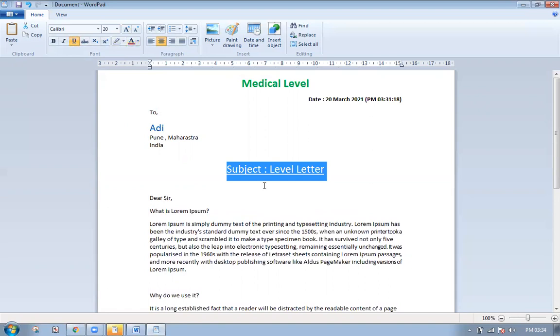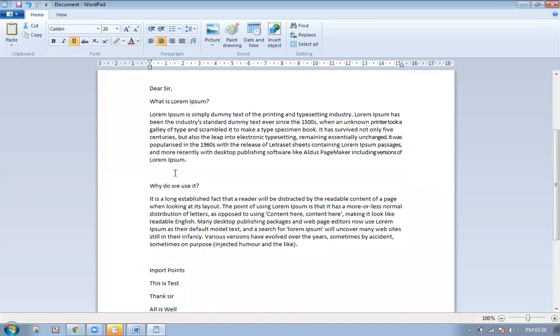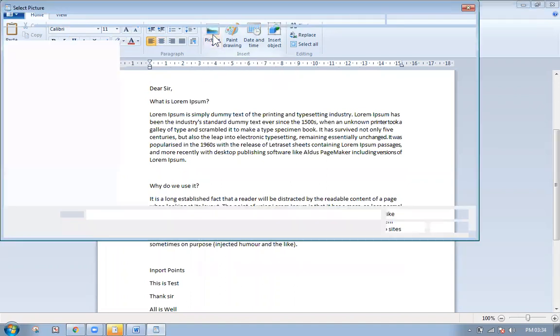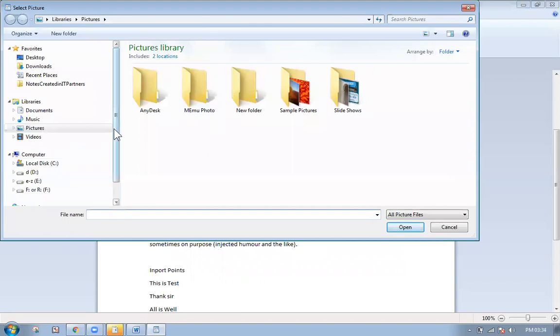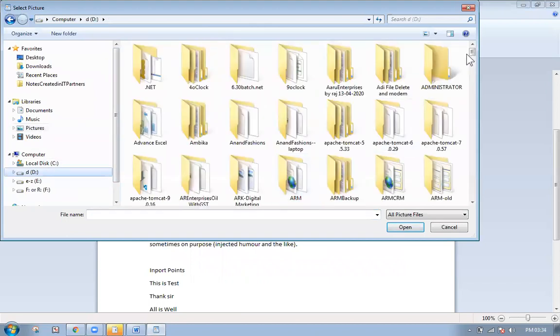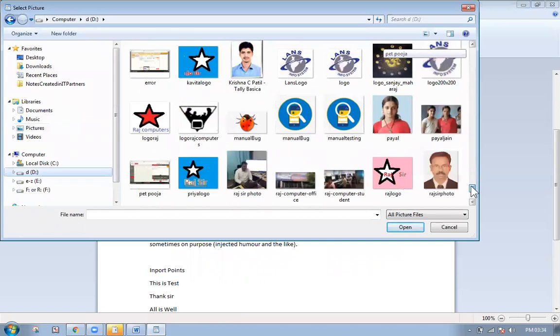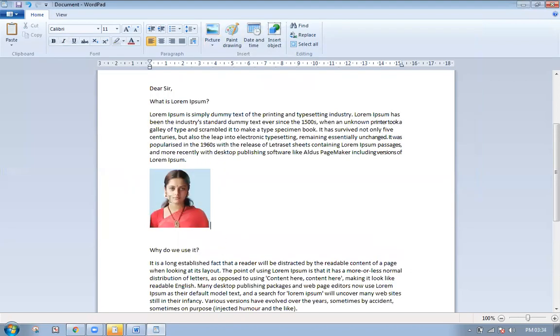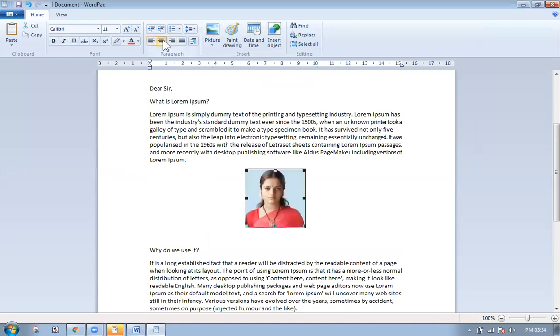Fine. So now to insert Aishwarya Rai's photo, I'll be choosing this position here. And here this option called picture. So I click on this option called picture. Fine. Selecting some photo in my drive. D drive, I have lots of photos. So I'm preferring this as Aishwarya Rai. Fine. I clicked on this. I click this to the center. So I do have some image here.